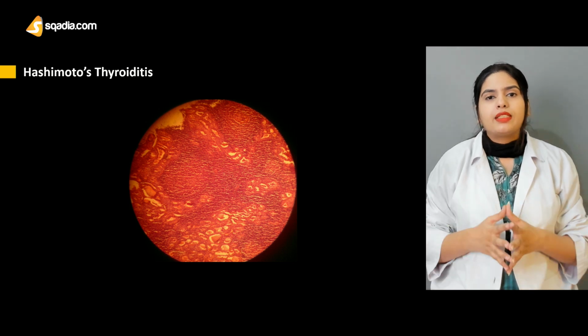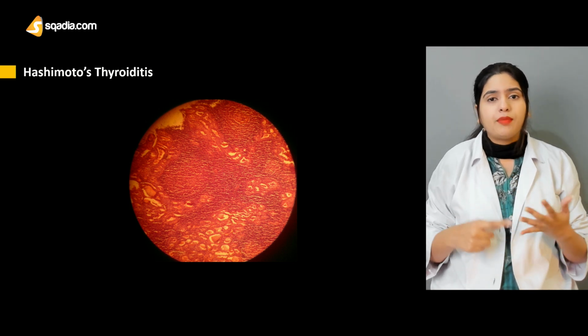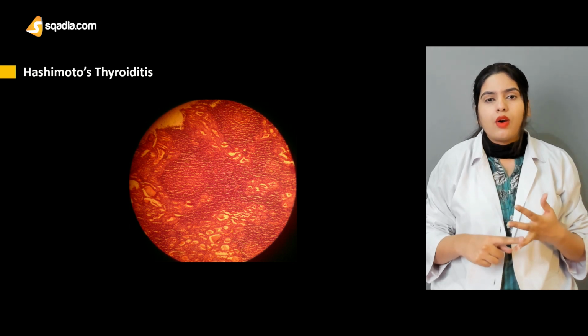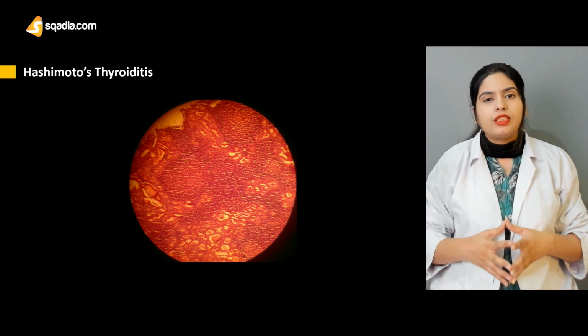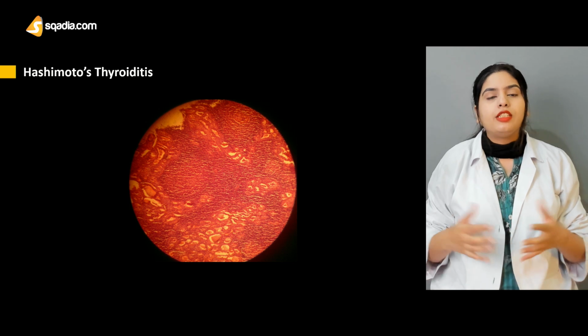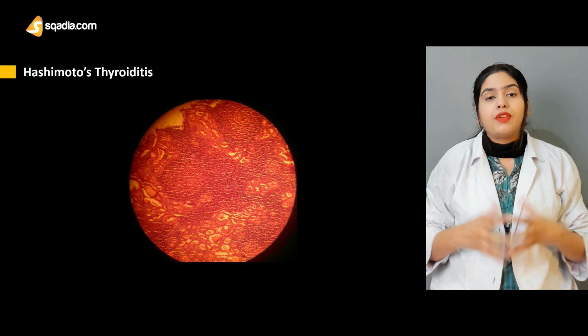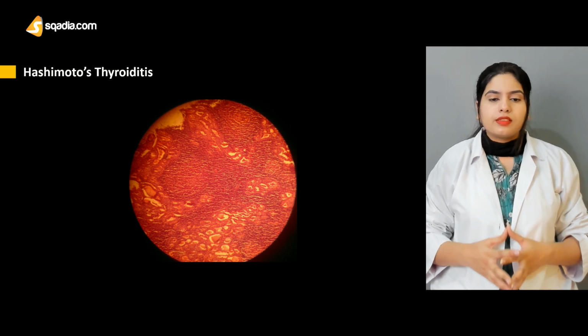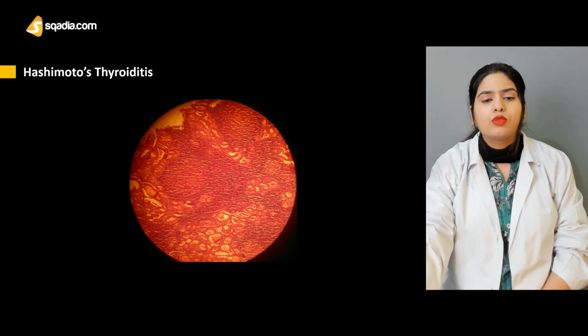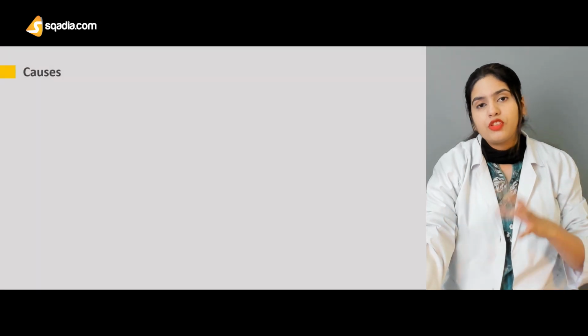These can be stress, smoking, or any other autoimmune disease or disease of the immune system that can lead to autoimmunity, and that can trigger your defective genes to cause the disease.